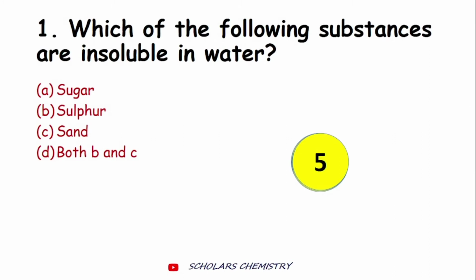Which of the following substances are insoluble in water? So I am starting the timer. The first substance sugar, sulfur, sand, and both A and B. Which of the following substances are insoluble in water?